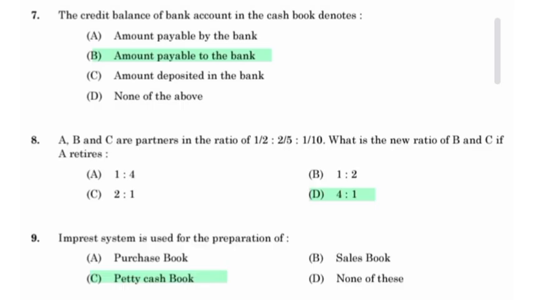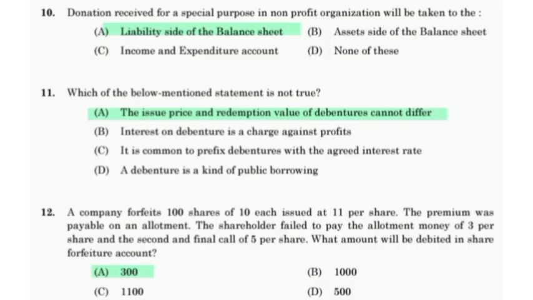A, B, C are partners in the ratio of 1/2 : 2/5 : 1/10. What is the new ratio of B and C if A retires? 4 is to 1. Imprest system is used for the preparation of petty cash book. Donation received for a special purpose in a non-profit organization will be taken to the liability side of balance sheet.